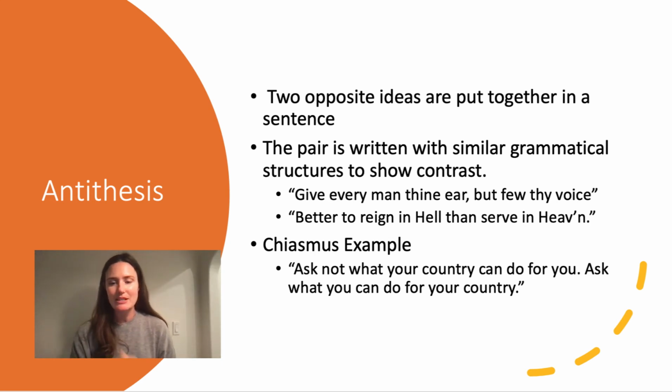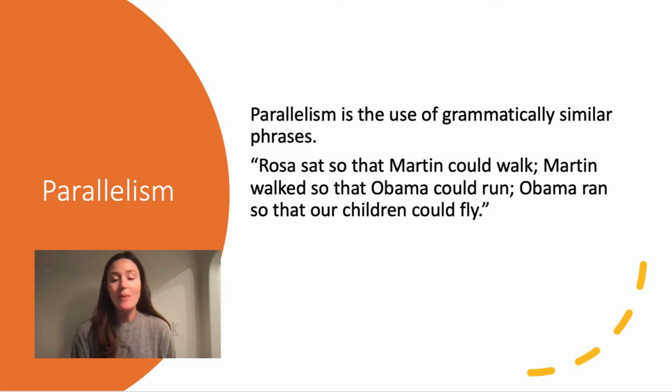With chiasmus, or the cross structure, we have a sentence like this very famous example. "Ask not what your country can do for you, ask what you can do for your country." So with chiasmus, you have the same words or the same ideas, but they're just reversed. Whereas with antithesis, you have that swap, but it's showing a contrast and they're not the same words. Let's move on to parallelism.